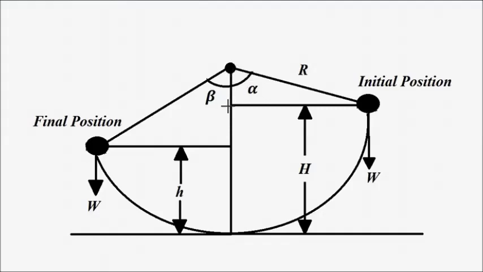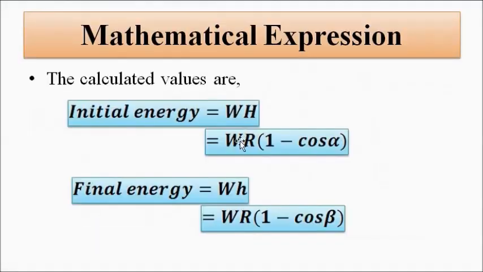So this much portion is subtracted to get H, and when it gets subtracted, we get this value: WR into 1 minus cos alpha.